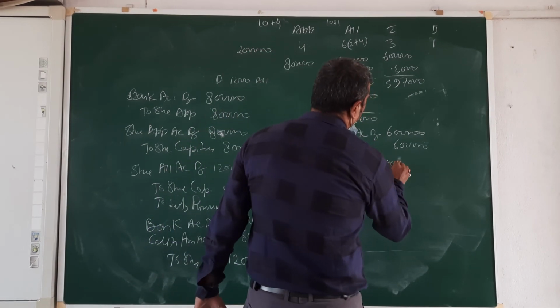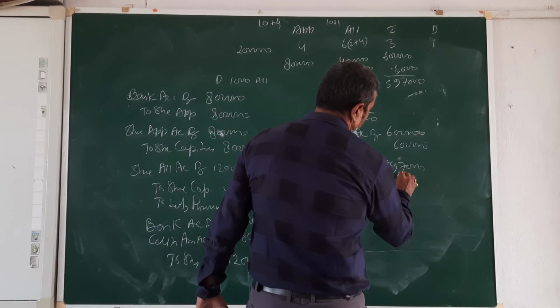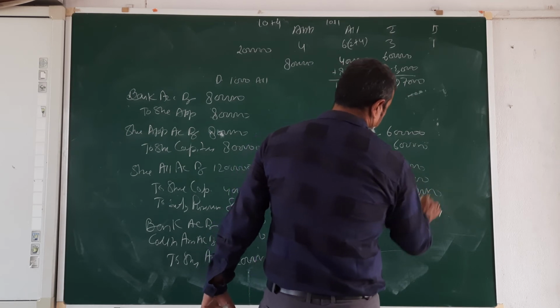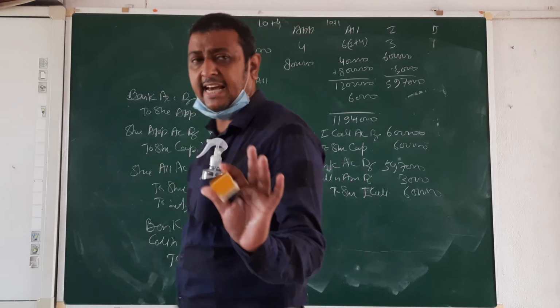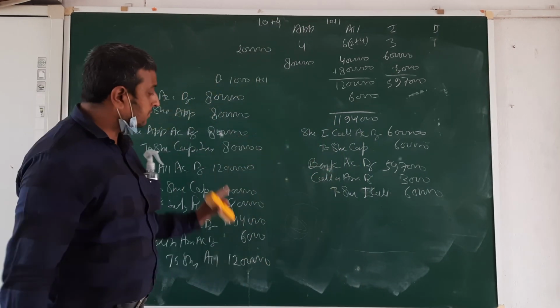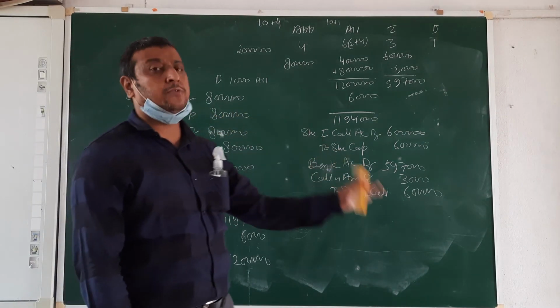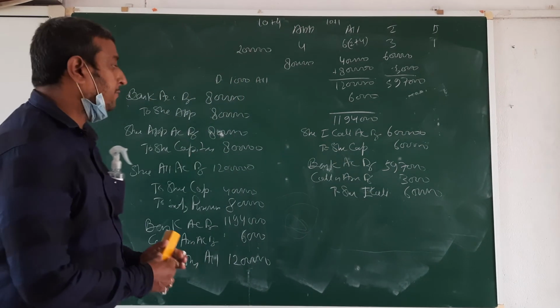In bank 5 lakh 97,000, 3,000 arrear, 6,000 this. Up to this is clear? After this we are going to forfeit, because he is saying after the first call we are going to forfeit the share.